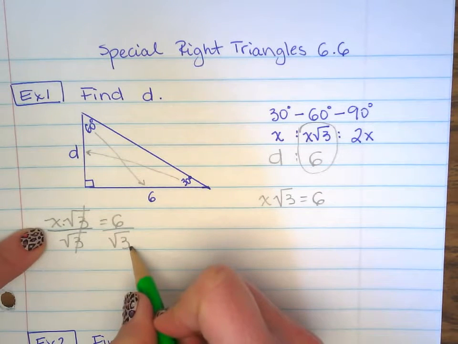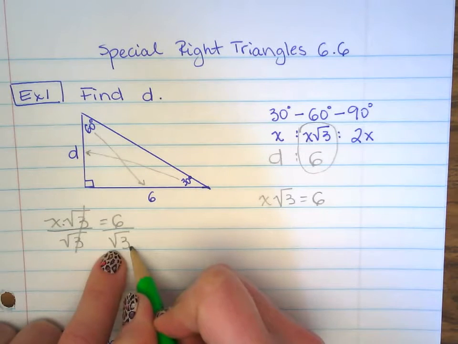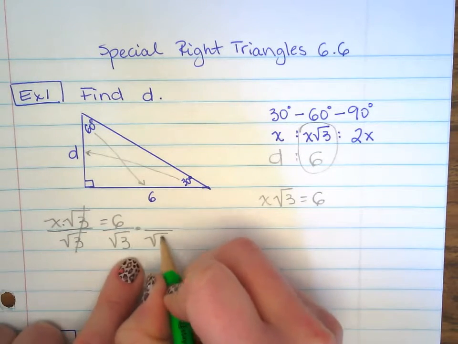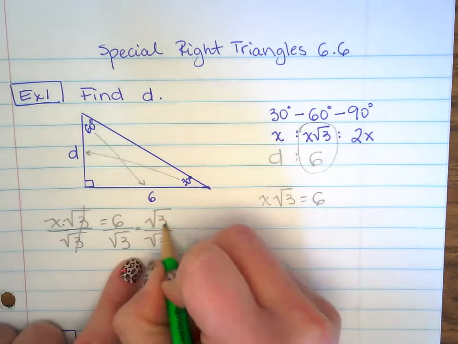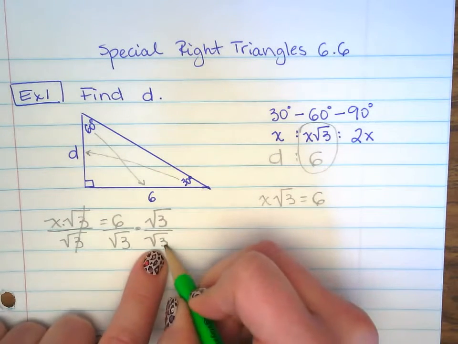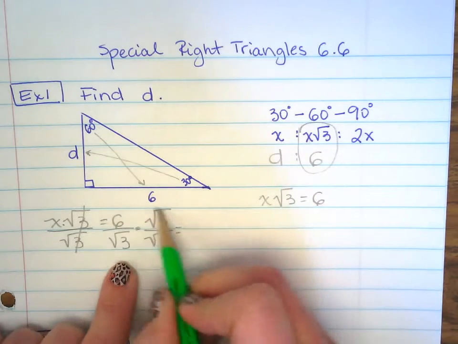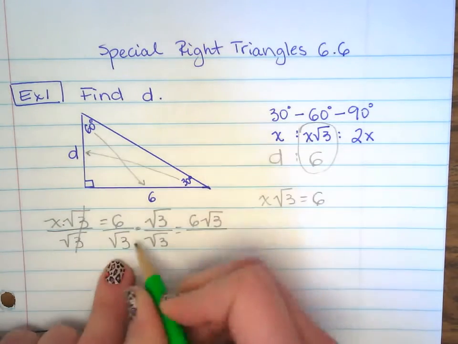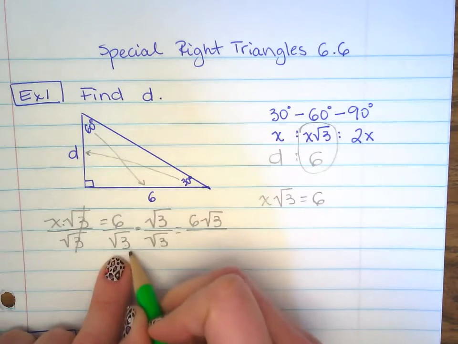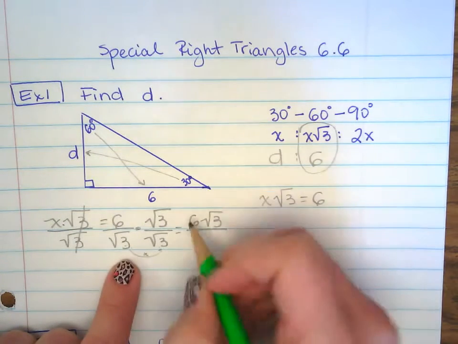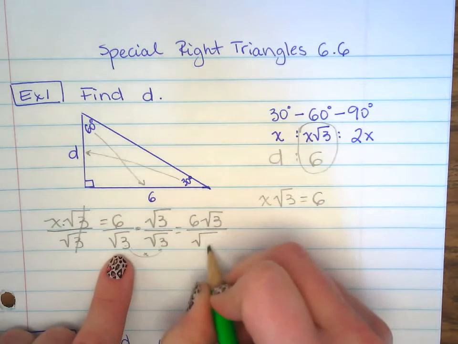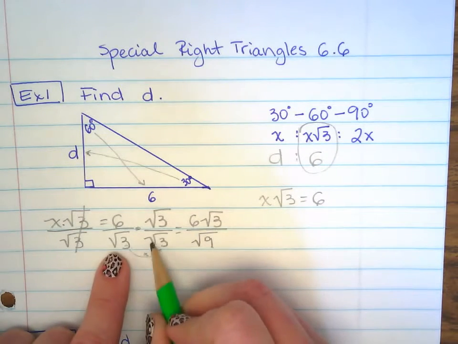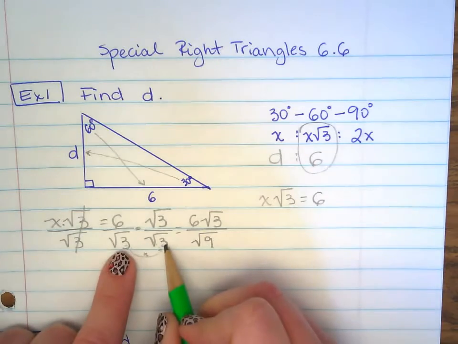But remember, we just learned that we cannot have square root of 3 in the denominator, so we need to do our little trick, which is we multiply numerator and denominator by the square root of 3. So now we're going to multiply here on top. We have 6 square root of 3. But then when we multiply the radicals here, we're going to do 3 times 3, and we get square root of 9. 3 times 3 is 9, and the square root remains because we're multiplying what's inside of the radical.